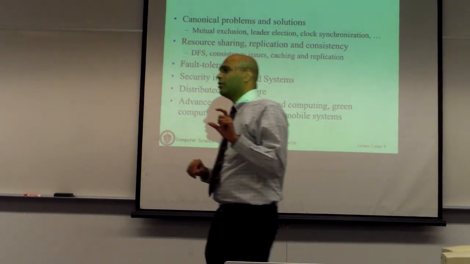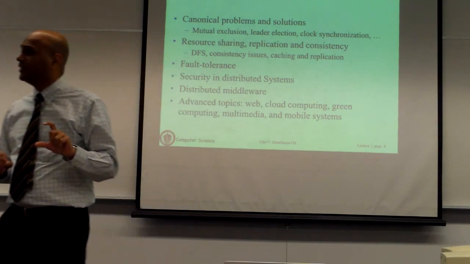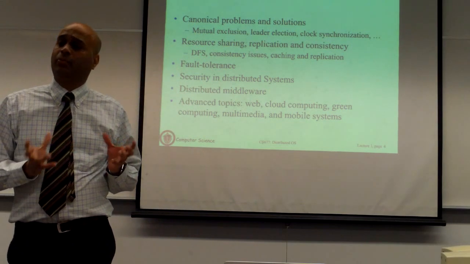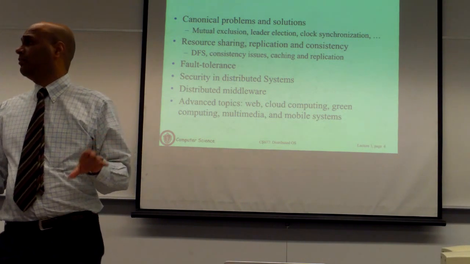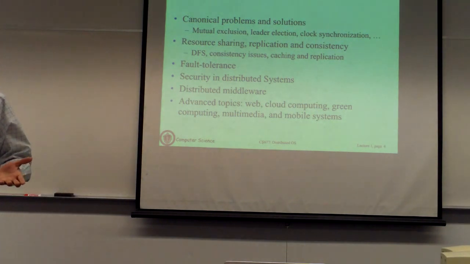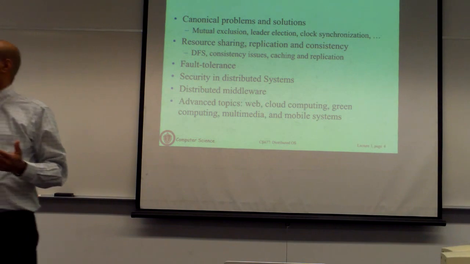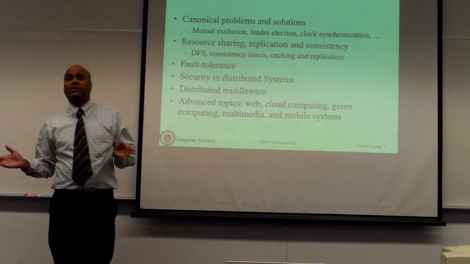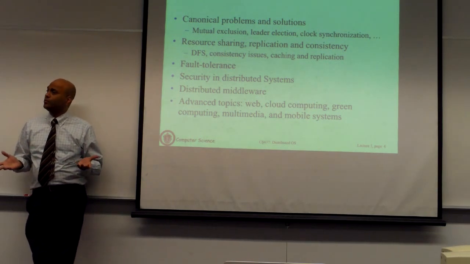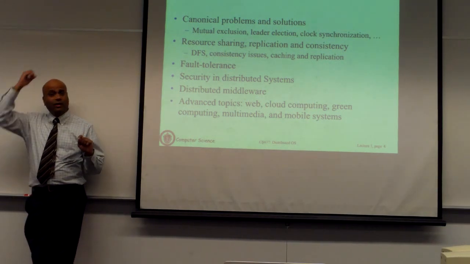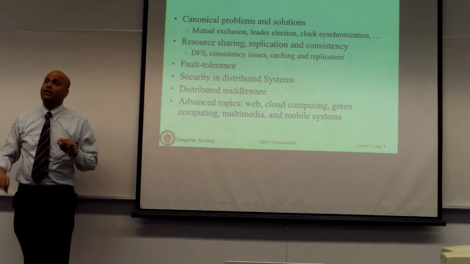This is really a core part of the course in that we will look at several problems that arise in distributed systems at an abstract level. These have to do with things like leader election and mutual exclusion and a whole set of these techniques that you have to employ whenever you design any distributed system. We look at them at an abstract level, but then we'll also see how they are instantiated in the context